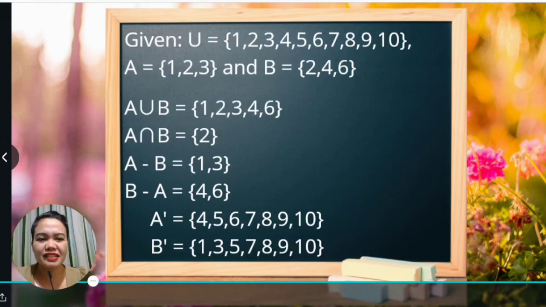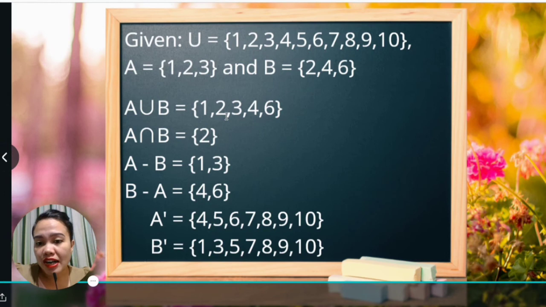Okay, so let's take a look at the example. This is going to be the last one. Okay, so given that you have the universal set 1, 2, 3, 4, 5, 6, 7, 8, 9, and 10, with subsets A equals {1, 2, 3}, and subset B with elements 2, 4, and 6, let's first get the union of A and B. So A union B, that is to combine the elements of set A and set B. So if you combine, you have 1, 2, 3, combine that with 2, 4, and 6.